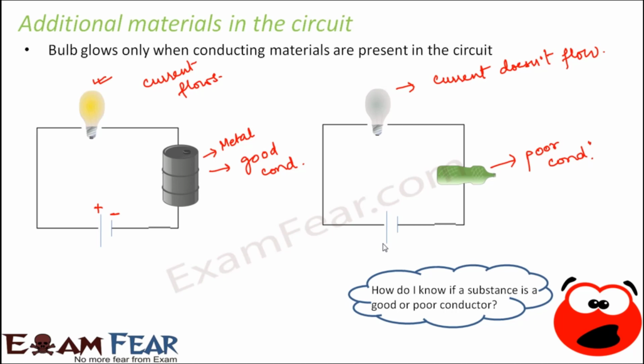That is the second requirement. So the bulb glows only when conducting materials are present in the circuit. This is again very, very important. Whichever points are important, I am focusing on them because those are the criteria which need to be satisfied for a bulb to glow in a circuit, or in other words, for electric current to flow through a circuit.